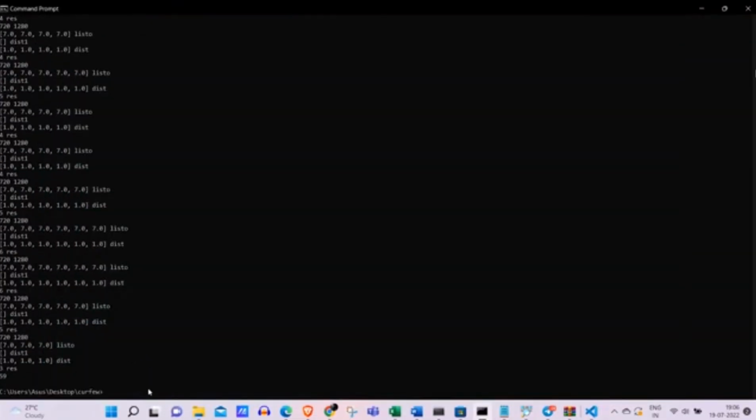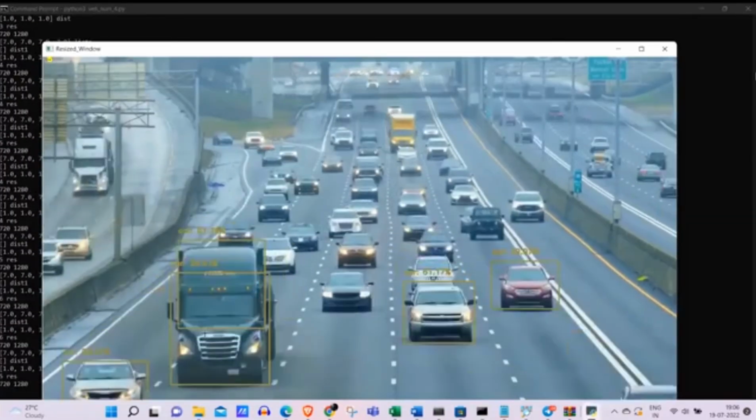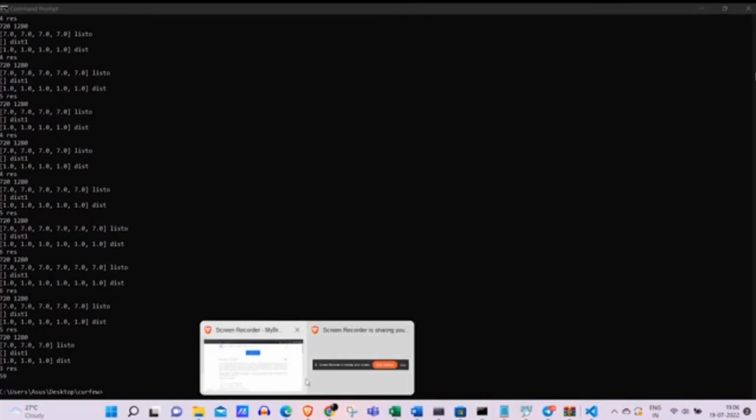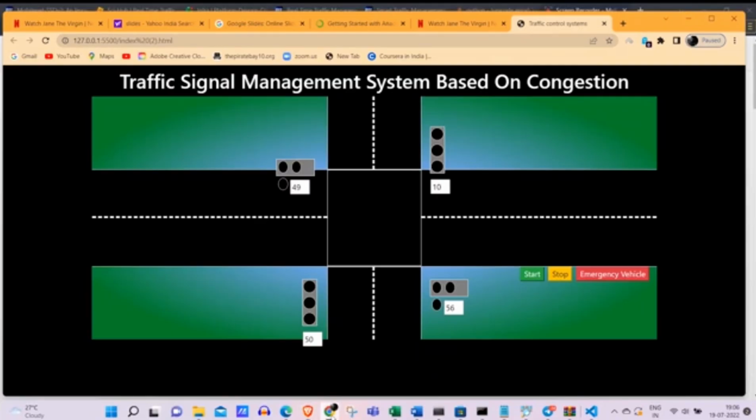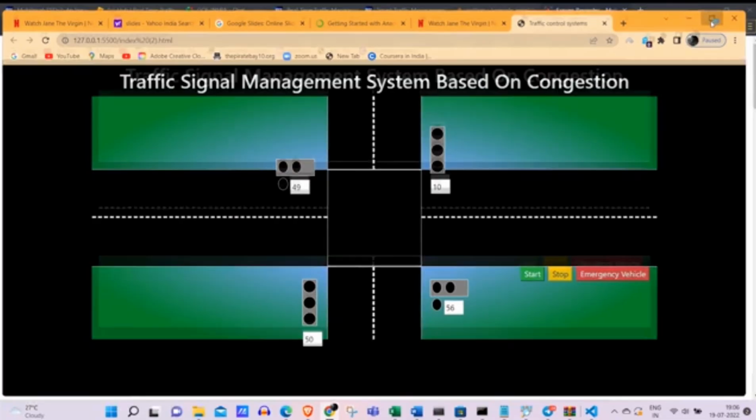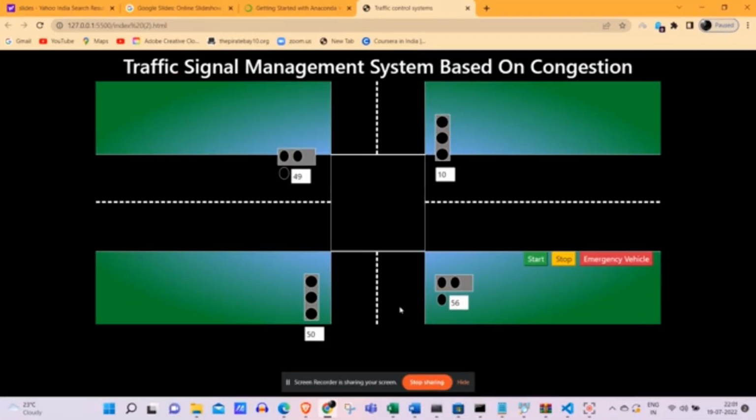After the density of all 4 lanes has been gathered, it goes to our GUI. In our live project, we'll be collecting data directly from the camera and feeding it into our program. Now all the density data from the 4 lanes comes to this GUI: 10, 56, 50, 49. These are the densities of each lane that we gathered after running the machine learning model.